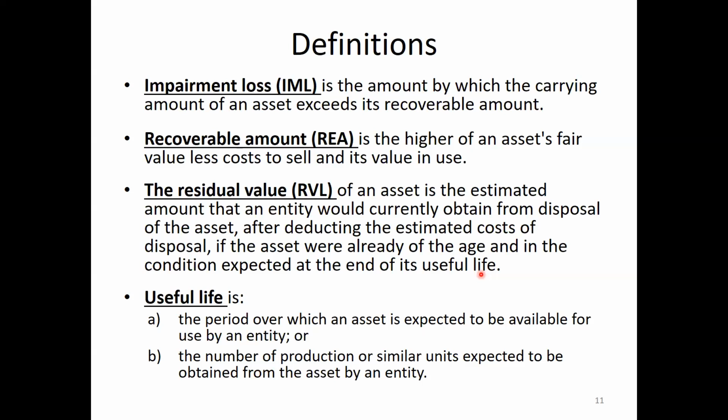Do you know what the recoverable amount is? It is what we can realize at the time of sale. Say we can sell it for 50,000, but our carrying value says 90,000. Then we have to impair the asset by 40,000.